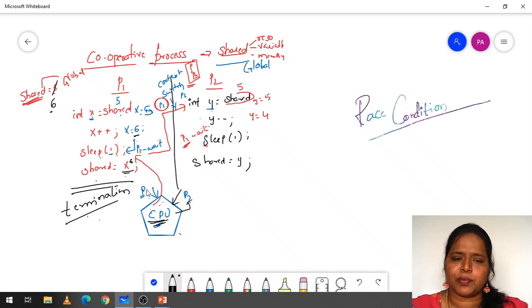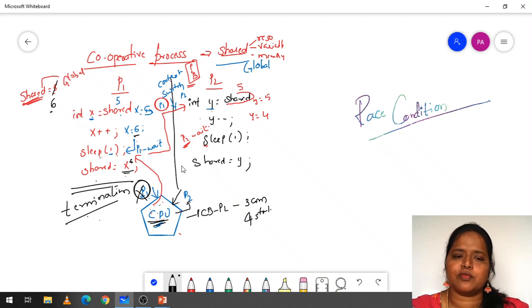Now P1 process completed. Now the CPU will check if any process is there. Yes, we have a P2 process. Again the CPU will check the PCB of the P2 process. Then it gets that till the 3rd instruction is completed. Now I have to start the 4th instruction.